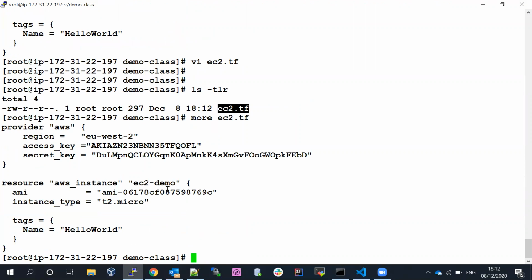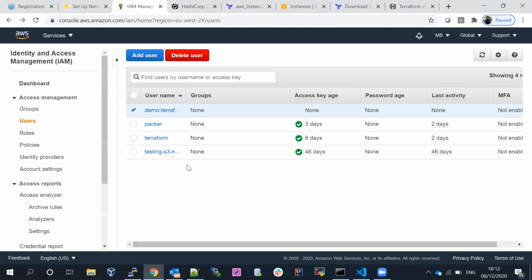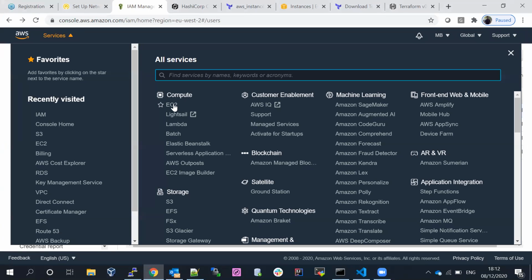We have created the user successfully, and the user has full access, so admin access. The user can do anything. Let me close this one and go back to my EC2 console.